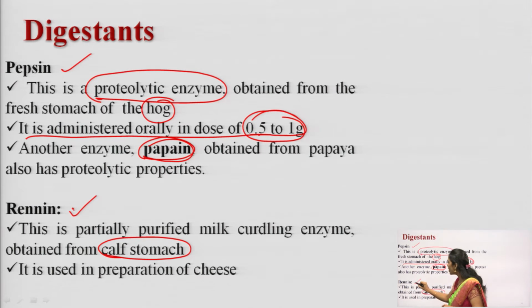Renin is also a digestant, and it will promote digestion. It is a partially purified milk curdling enzyme obtained from the calf's stomach.